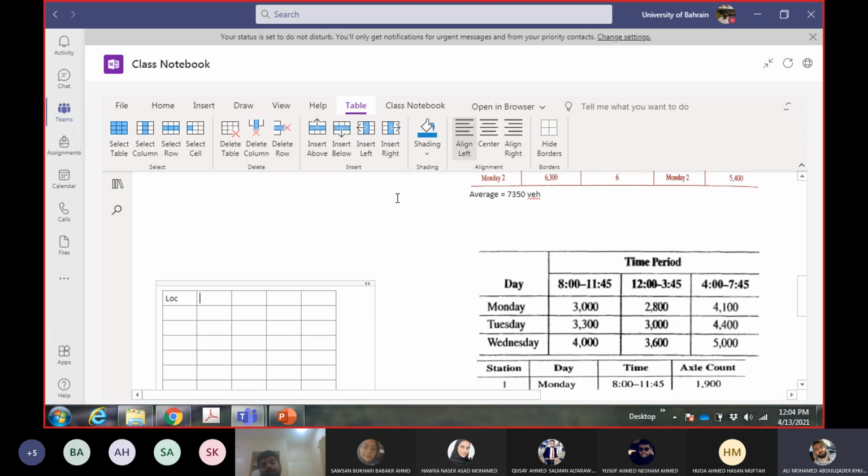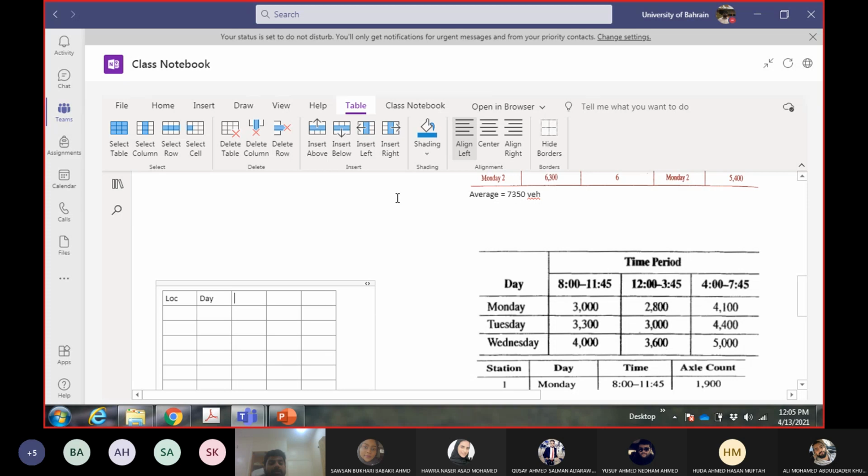3.75. Good, because each hour has 60 minutes, so 45 minutes means 0.75 of the hour. Okay, so I need to convert all these 3 hour 45 minute counts into 4-hour counts. Like we did in the traffic data collection chapter, the count was given for 12 minutes and I converted it to 15 minutes. The same thing will be applied here: the count is given for 3.75 hours, converted to 4 hours.